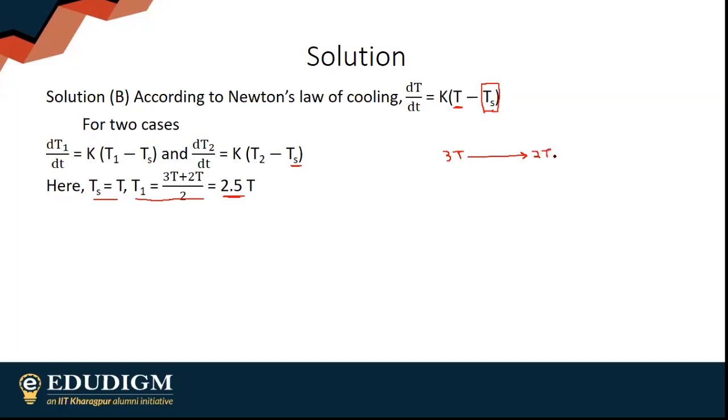Next, suppose after 2T, after 10 minutes, it has gone to T dash. This is happening in 10 minutes, and this is also happening in 10 minutes. Obviously, the temperature of surroundings in all cases is T. Already given. So this is done for this case.